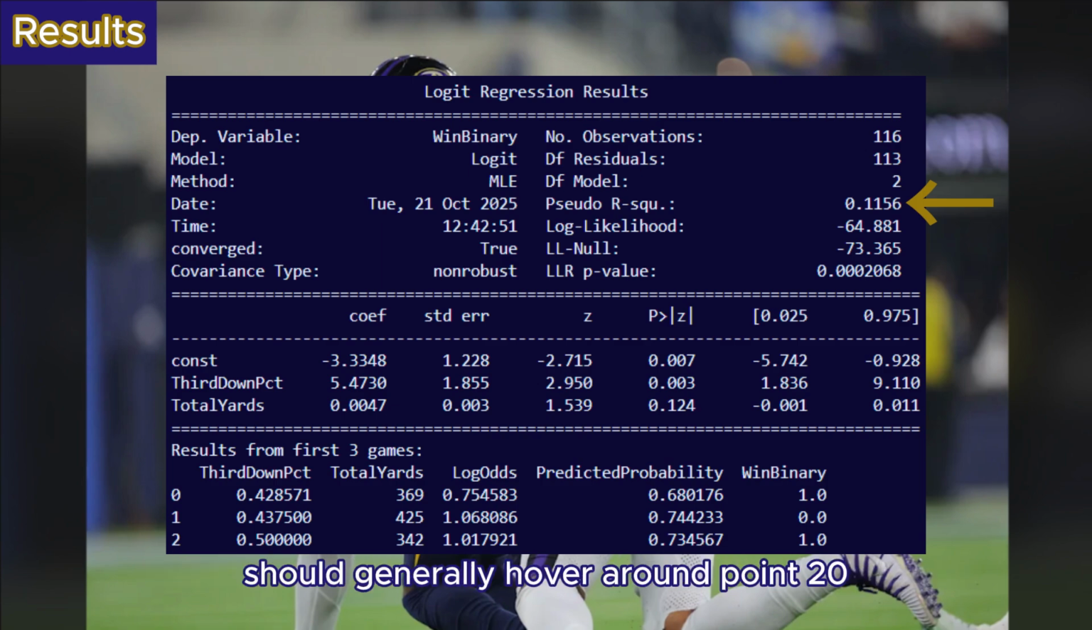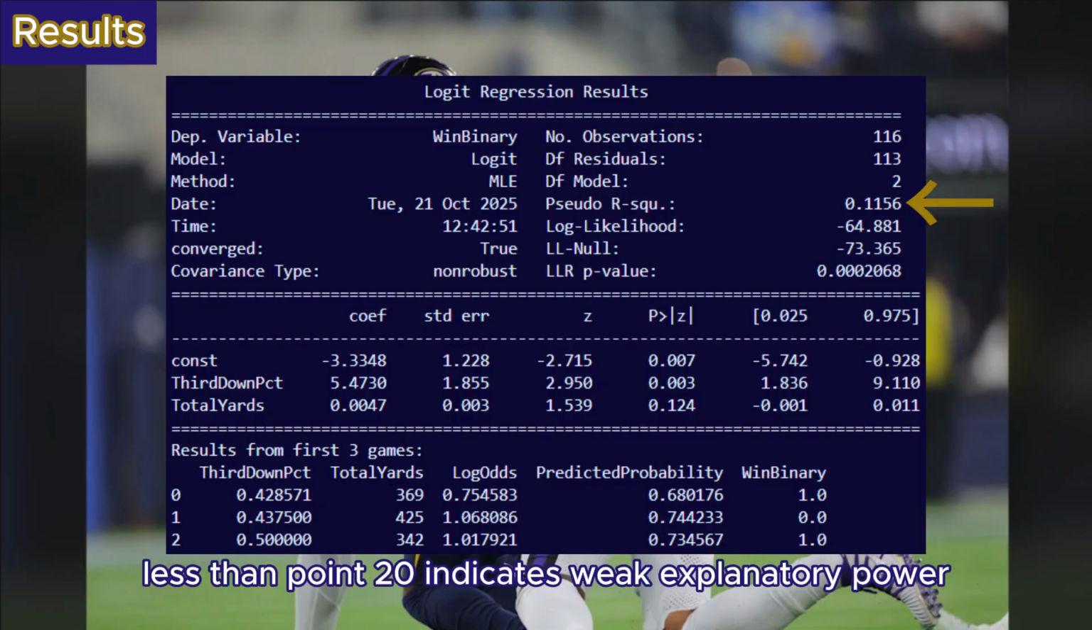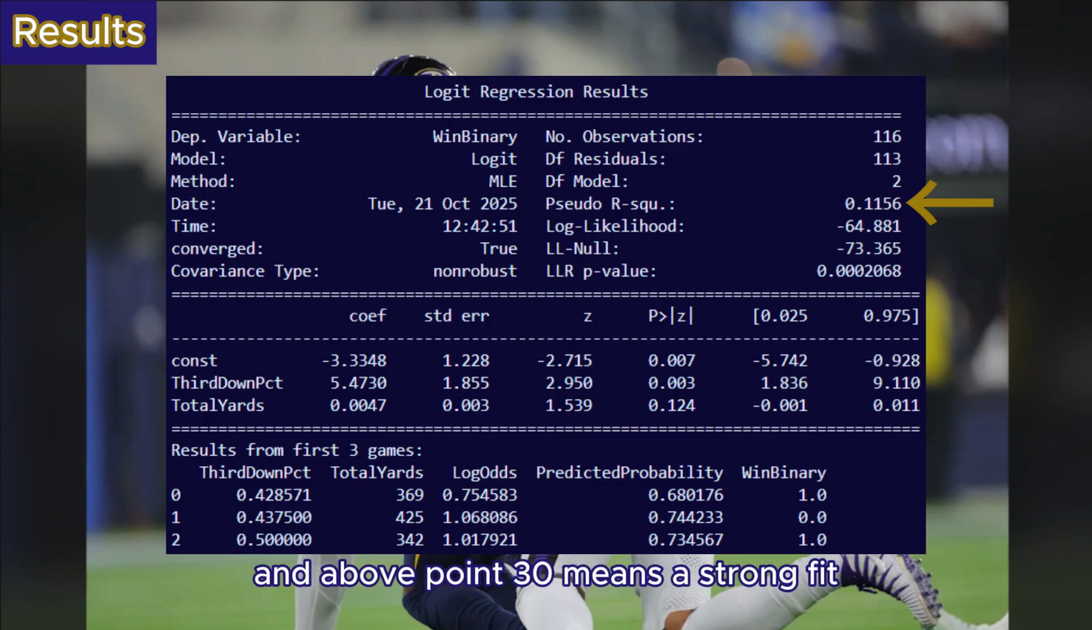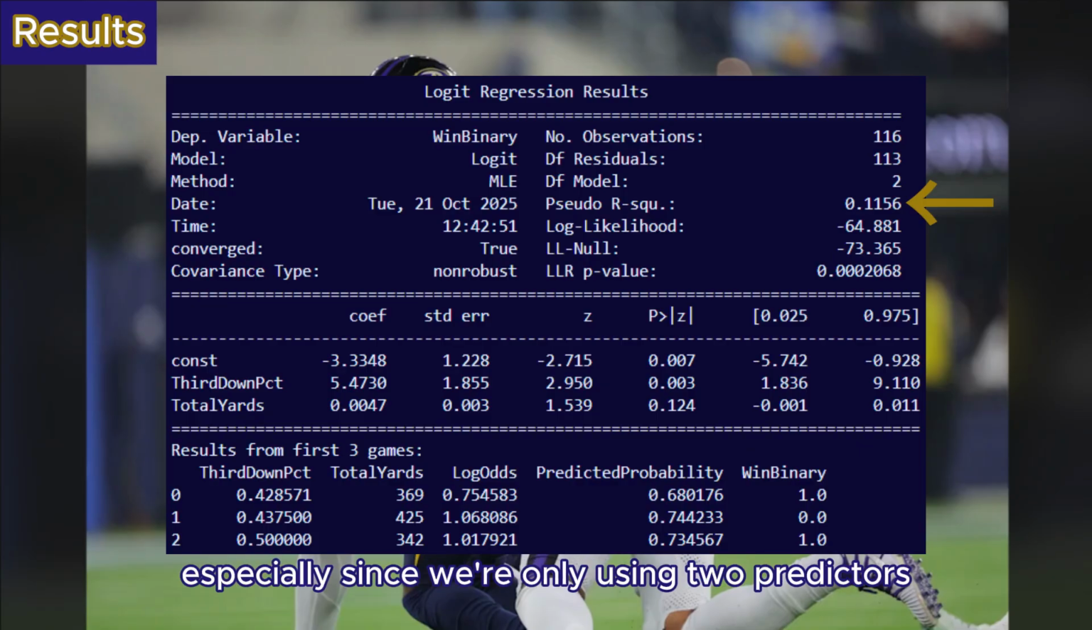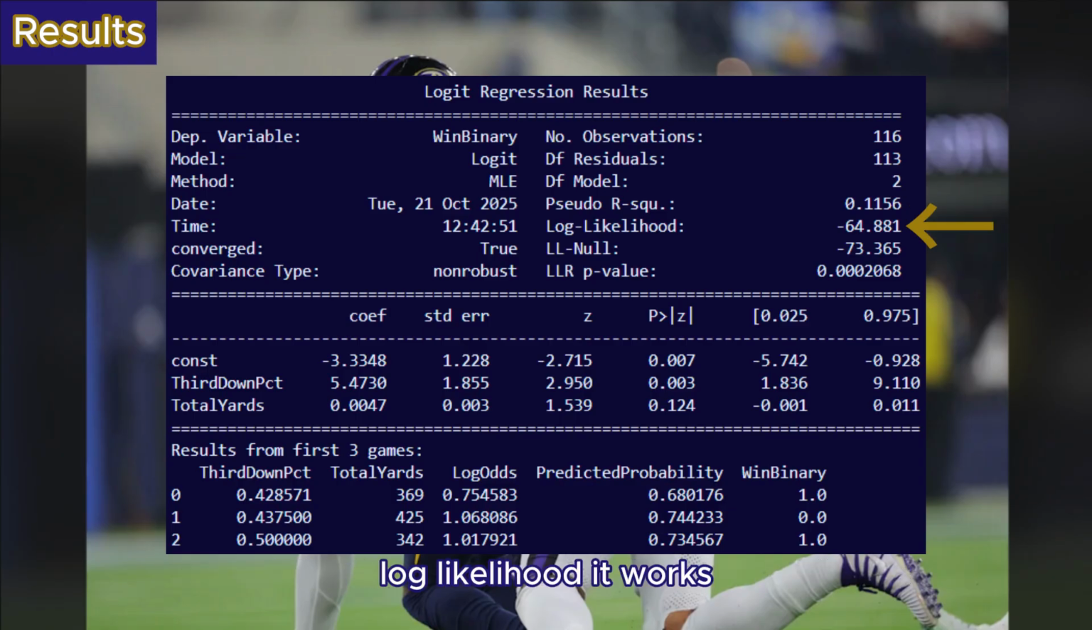Its interpretive value should generally hover around 0.20, ideally higher than 0.30. Less than 0.20 indicates weak explanatory power, and above 0.30 means a strong fit. Though a strong fit is not typical for logistic regression since it deals with binary outcomes. Our model's pseudo R-square is 0.1156, which is actually typical since we're dealing with binary outcomes, especially since we're only using 2 predictors.